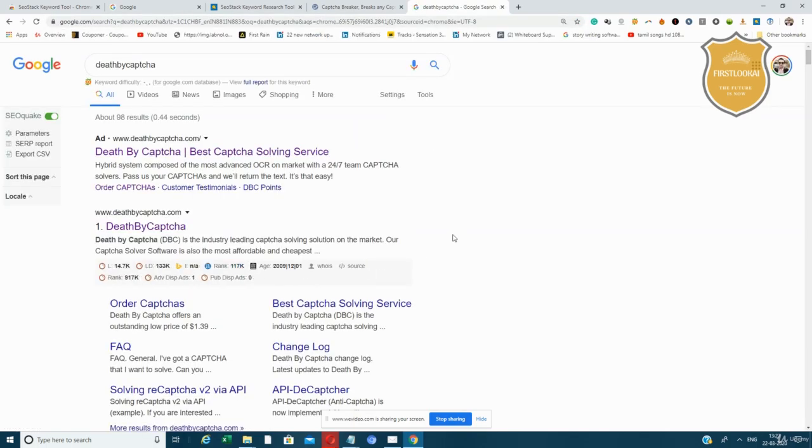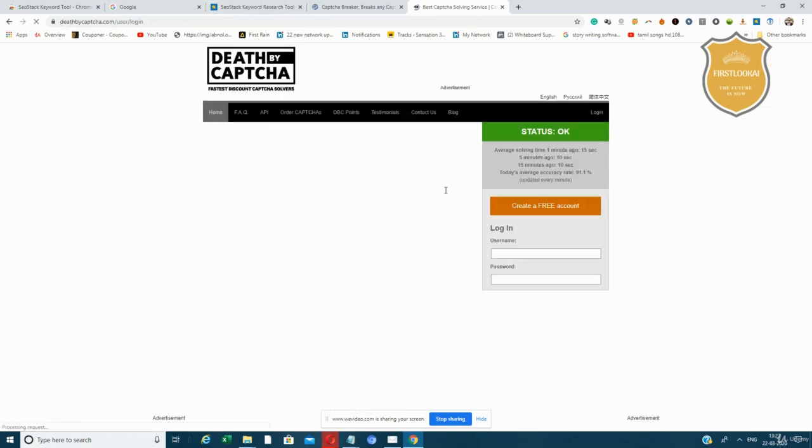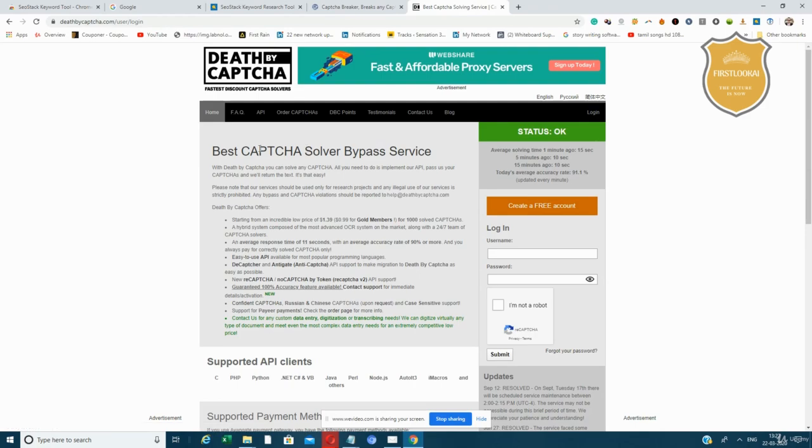It is an industry-leading CAPTCHA solving solution, and it is also very good. It is the best CAPTCHA solver and bypasser, right, Sharanya? Yeah, correct. So this is amazing in terms of knowing how to use CAPTCHAs for filling forms in GSA. So how to add Death by CAPTCHA? We'll come to that.